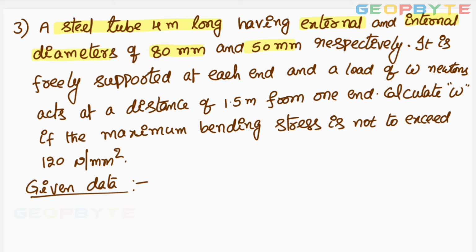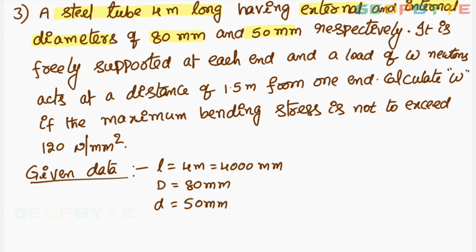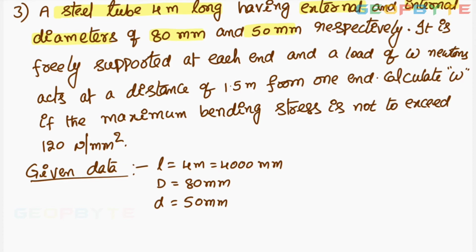The length of the beam L equal to 4 meters equal to 4000 mm. External diameter capital D equal to 80 mm. Internal diameter small d equal to 50 mm. It is freely supported at each end.